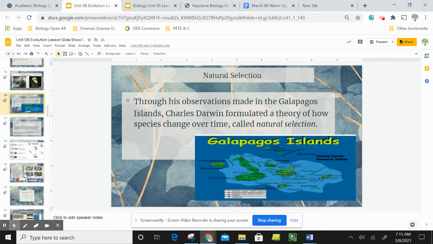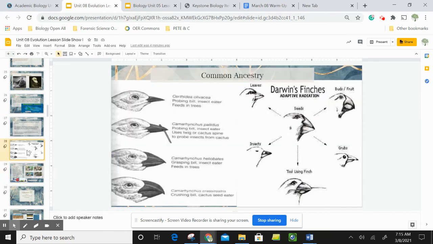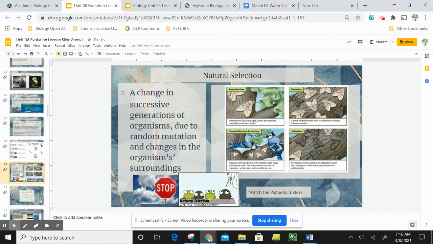So he really started to think about how these organisms were able to change over many, many generations, because if they were born with adaptive characteristics that enabled them to survive better in their particular environment, those characteristics were then passed on to their offspring. And then over time, that population is going to change in its phenotype, in its phenotypic representation of its beaks. So natural selection is a change in successive generations of organisms due to random mutation and changes in the organism's surroundings.